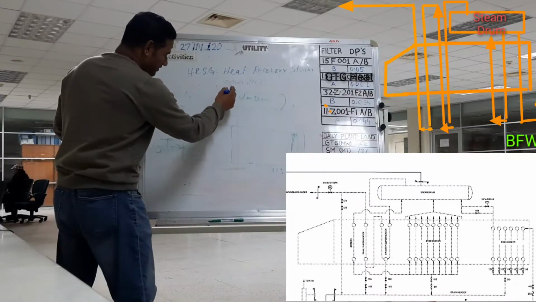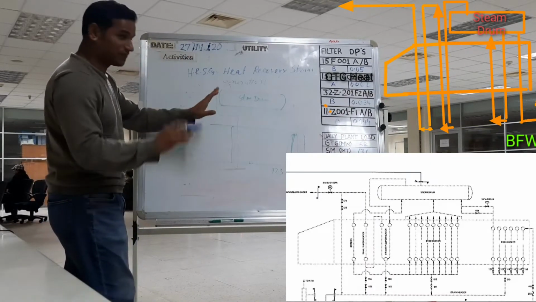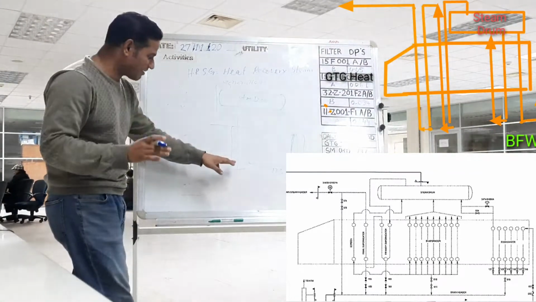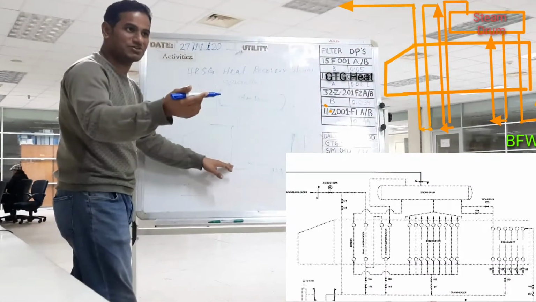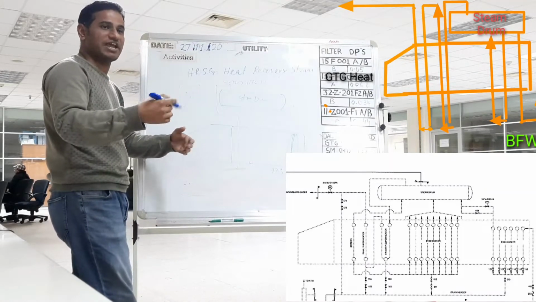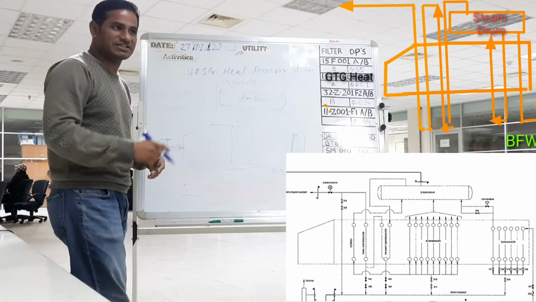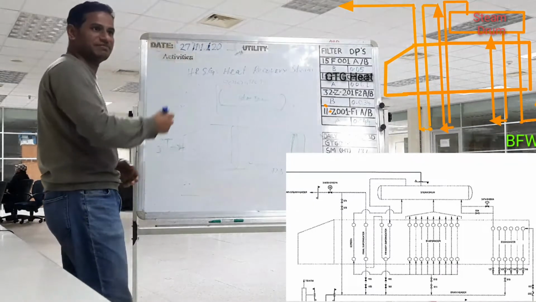So 50 kg pressure, 266 degree temperature. This is still 72 ton saturated steam. It will come to the primary superheater. When it passes through the primary superheater, this temperature increases again, by 103 degrees centigrade. So 266 plus 103 degrees, that is 368 degree temperature.